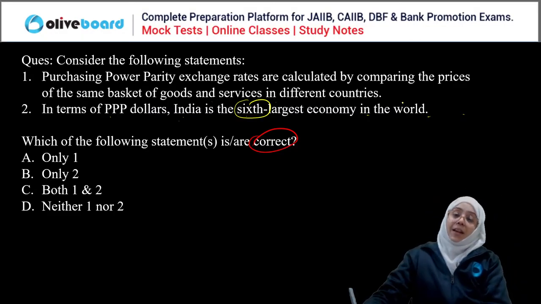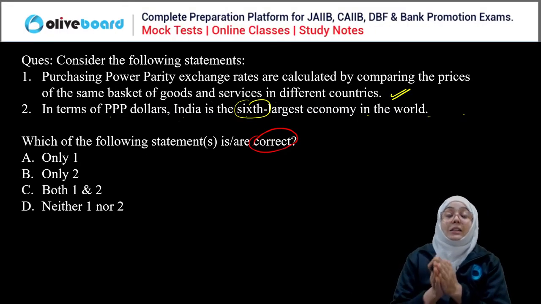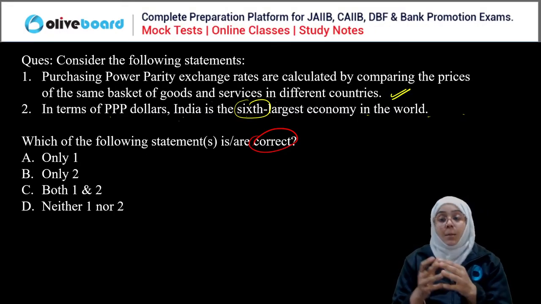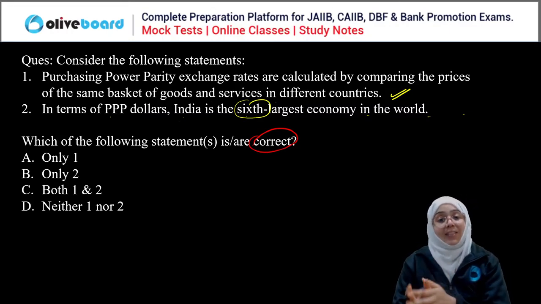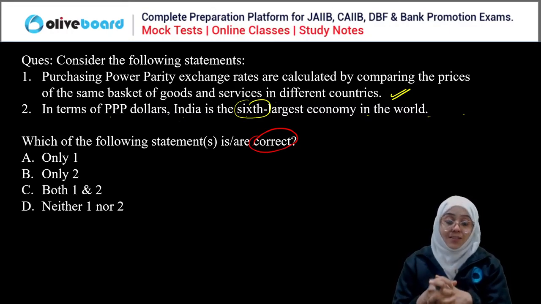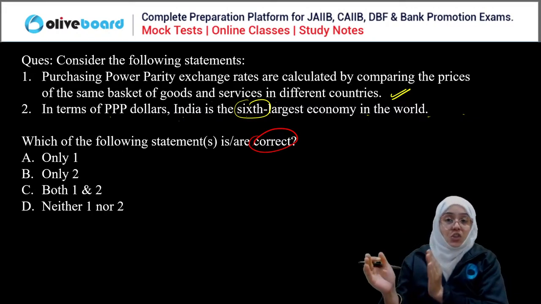The first statement is correct. There is nothing wrong in the first statement. If you are calculating prices by comparing countries, and you are taking the same basket of goods and services in different countries, then you are using the purchasing power parity exchange rate, right?